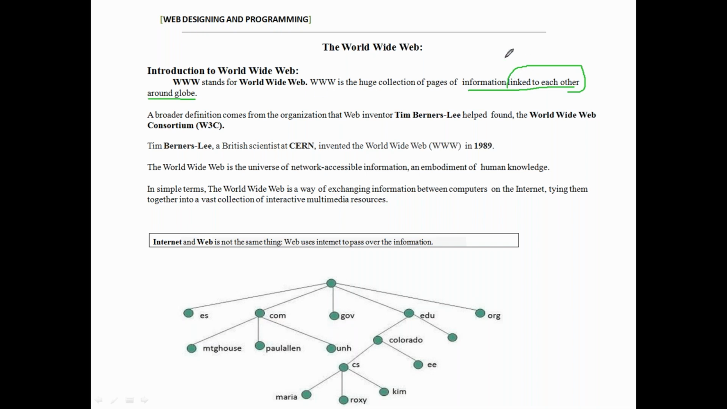Those web pages have pages of information. For example, on the login page, what is the information? Enter the username, enter the valid password, and sign in. That is the information available in the pages. So the list of pages available in WWW is called the World Wide Web. That means it is a huge collection of pages of information linked to each other. This is very important. We have to understand how it is linked to each other around the globe.